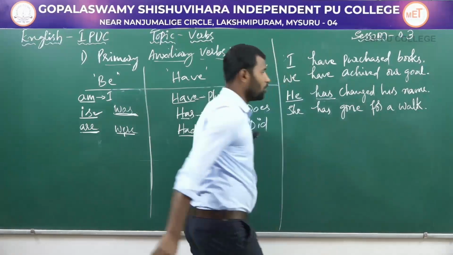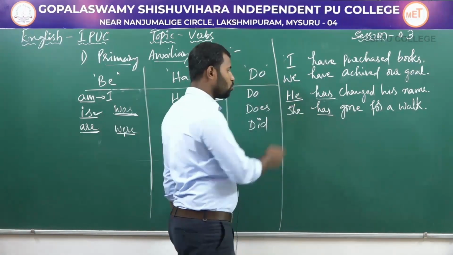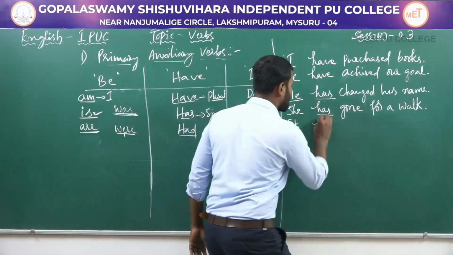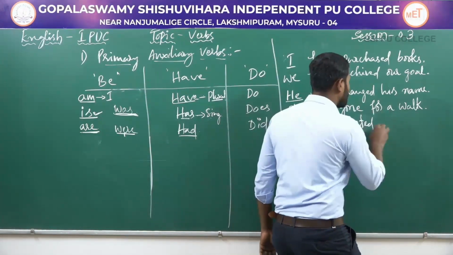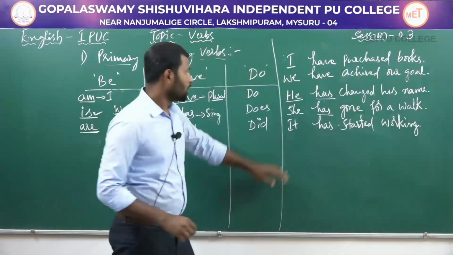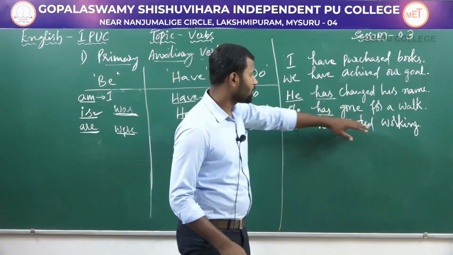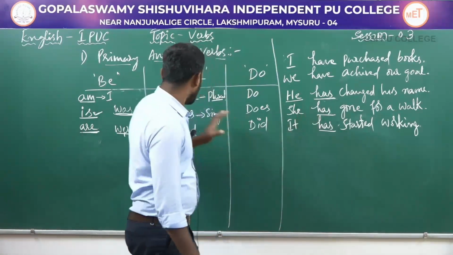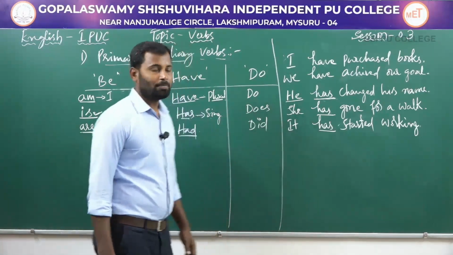She has gone for a walk. So here you can understand has is used with a singular subject she, and it has started working. It has started working. So like he has changed his name, she has gone for a walk, it has started working. So like this we can use the auxiliary verb has along with singular subjects.